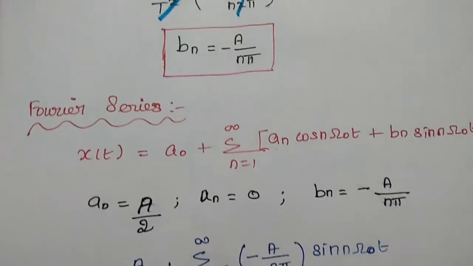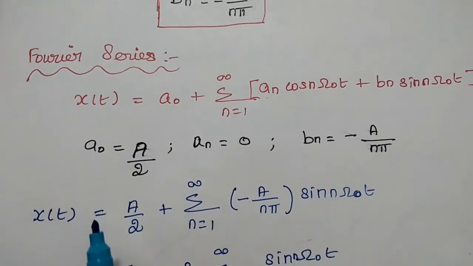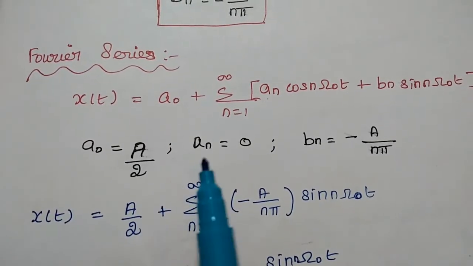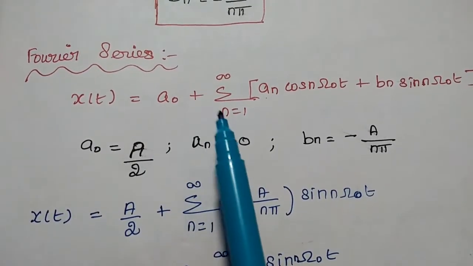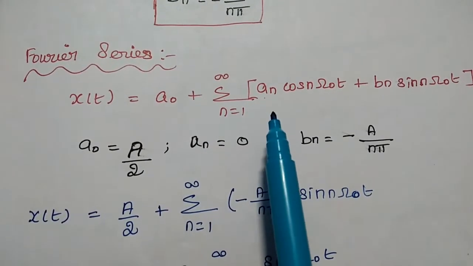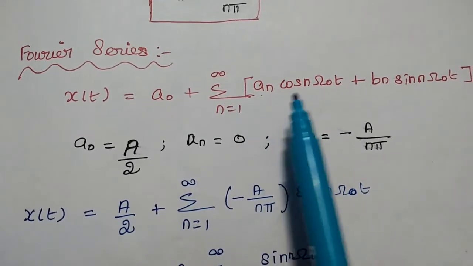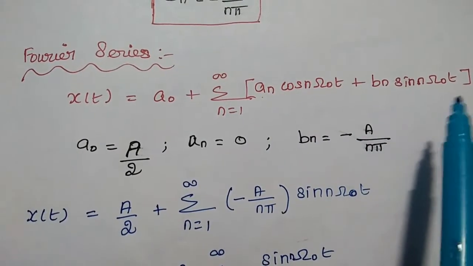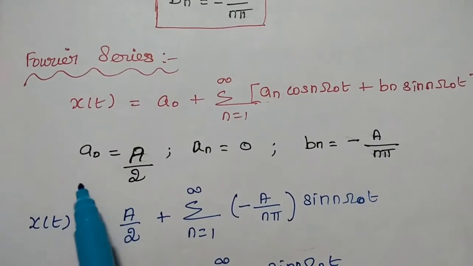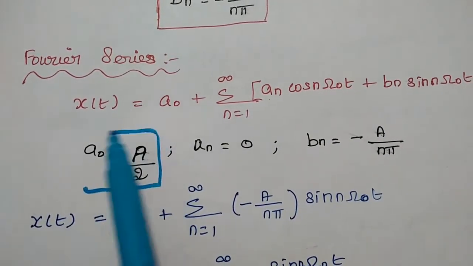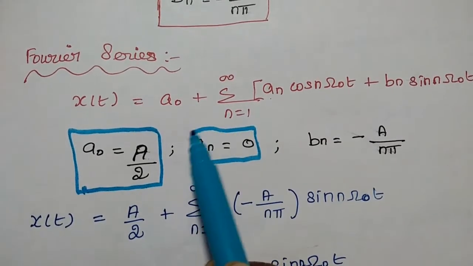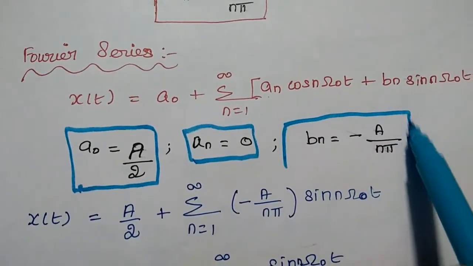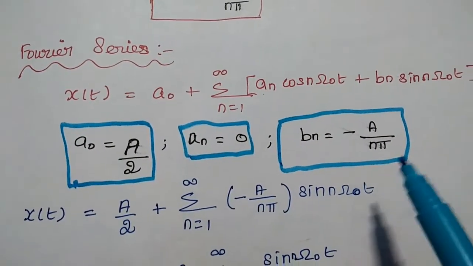So finally we write the Fourier series for this ramp signal. x of t is equal to a naught plus summation n is equal to 1 to infinity of an cos n omega naught t plus bn sin n omega naught t, right? We have found the value of a naught is equal to a by 2, an is equal to 0, bn is equal to minus a by n pi.